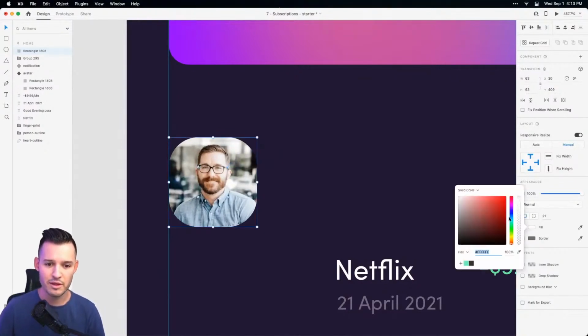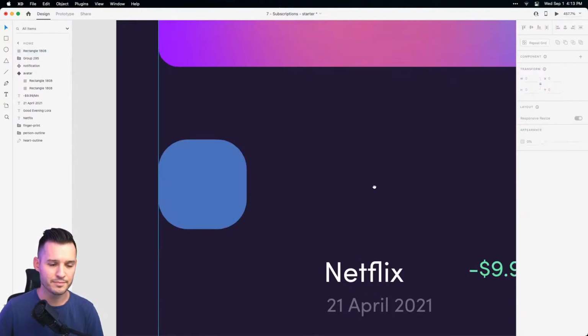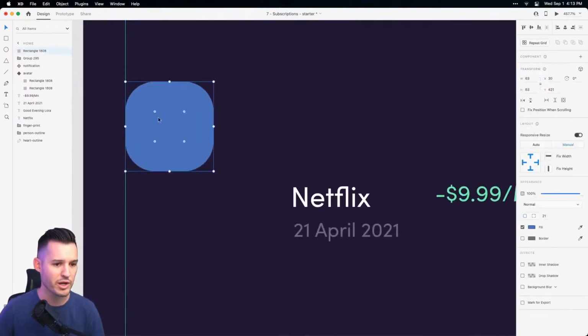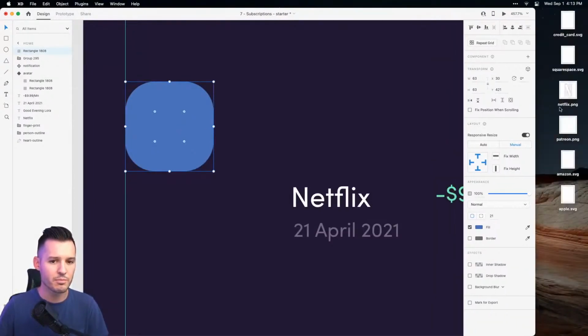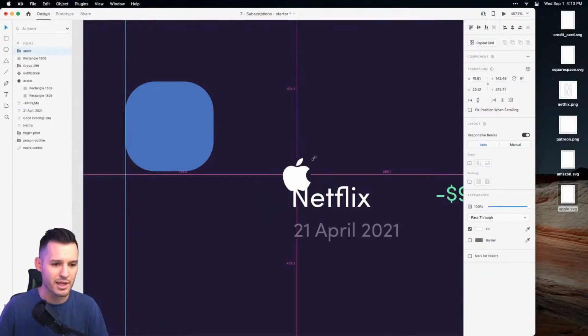Let's fill it with a color, and I'll tell you what, let's pick one of these fun colors up in our credit card inside of our little mesh gradient there. Mesh gradients are real hot, so that's why I did that. All right. With that being said, I'm going to just bring in, what do we got here? We got an Apple subscription. Maybe it's like Apple Music or something like that. Let's shrink it down, pop it inside.